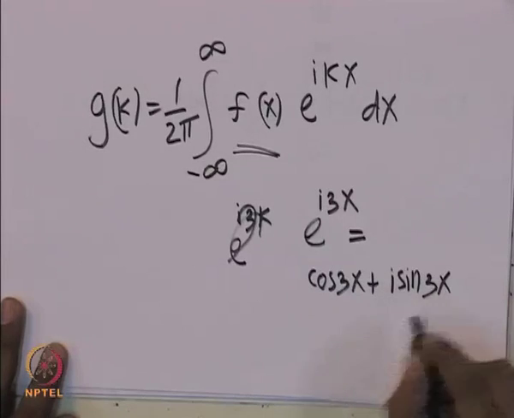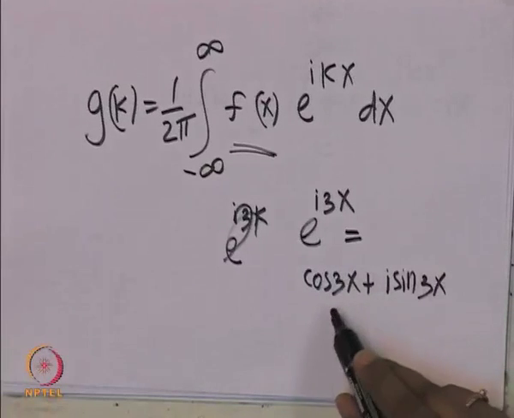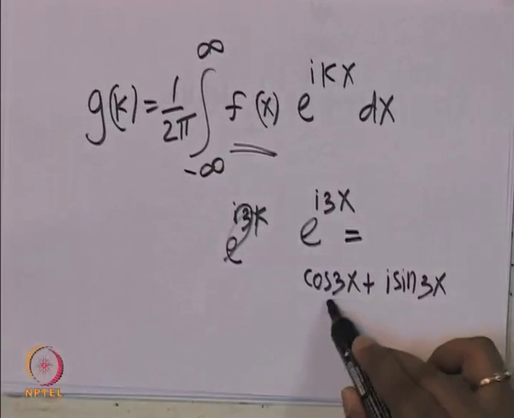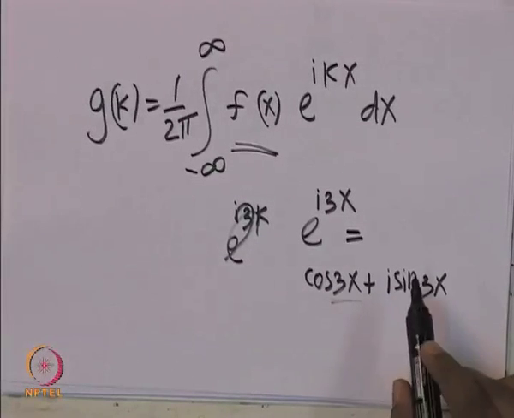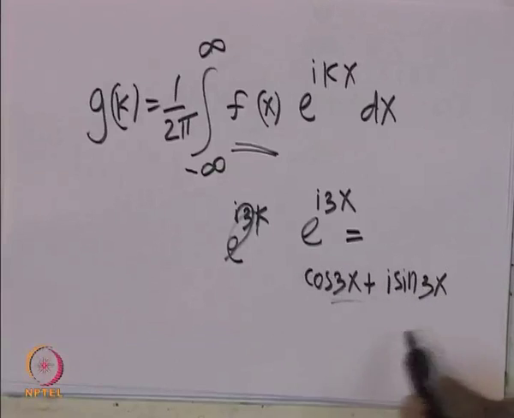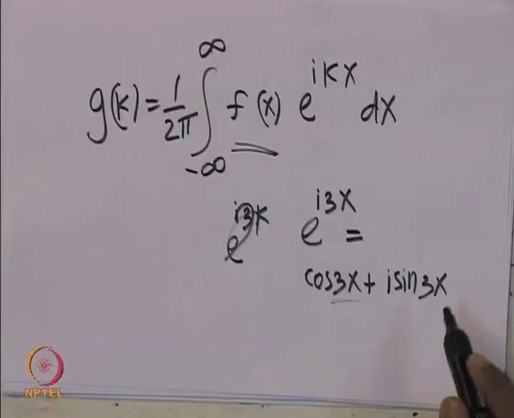So, this is the most general form of a wave with frequency 3. So, you can say either cos 3x plus i sine 3x, or you can say a wave with frequency 3. You have those two ways of saying.